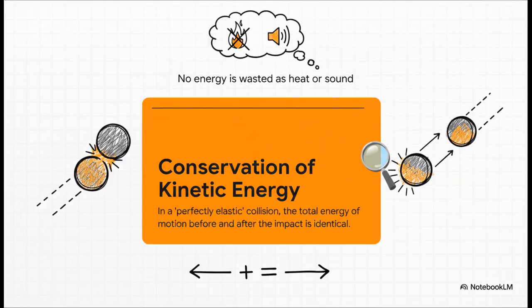And our second golden rule is the conservation of kinetic energy. Now, this one has a catch. It only applies because our problem specifically says it's a perfectly elastic collision. What that means is no energy gets wasted. It's not lost as heat or sound or anything like that. The total energy of motion before the crash is identical to the total energy of motion after.